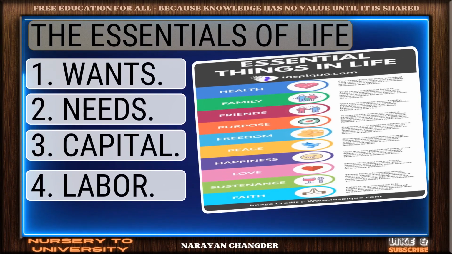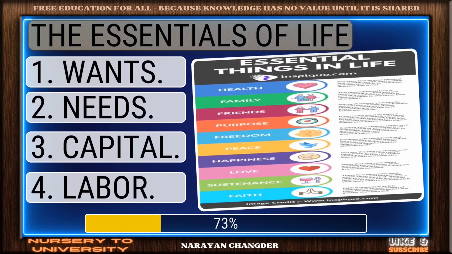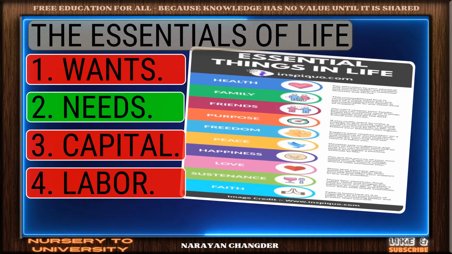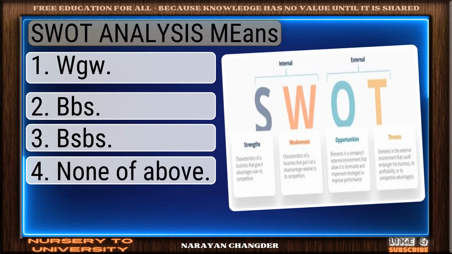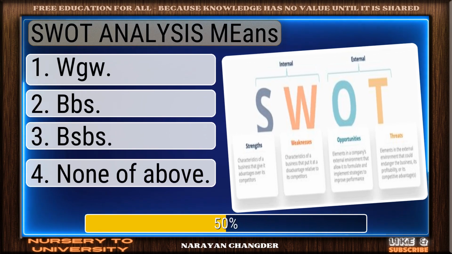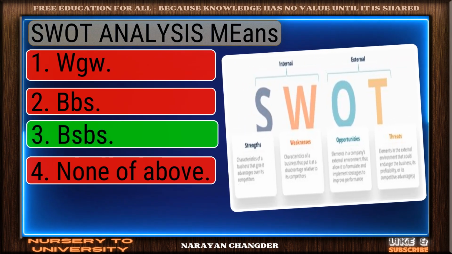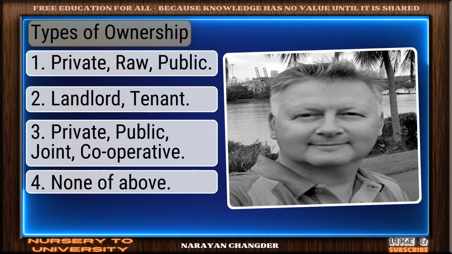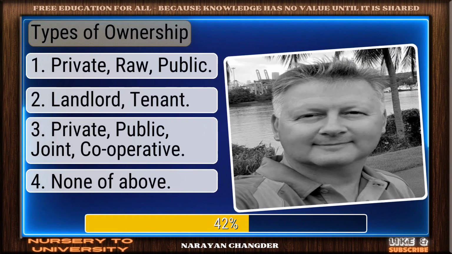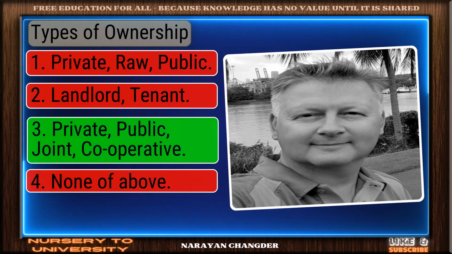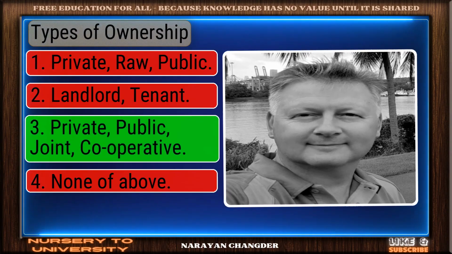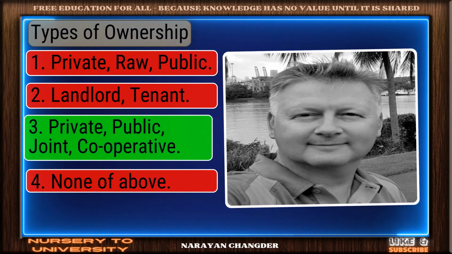The essentials of life. Great thinking. Needs is the right choice. SWOT analysis means. Good job. Your answer works well here. Types of ownership. You got it. Your choice private, public, joint, cooperative is right.